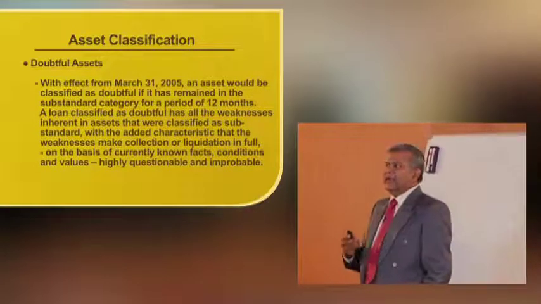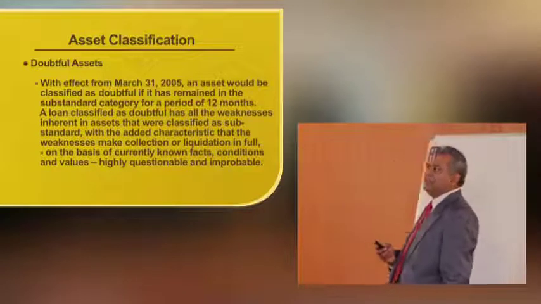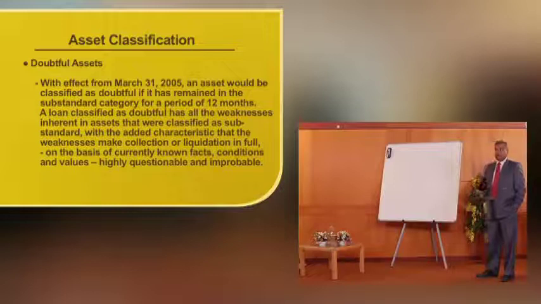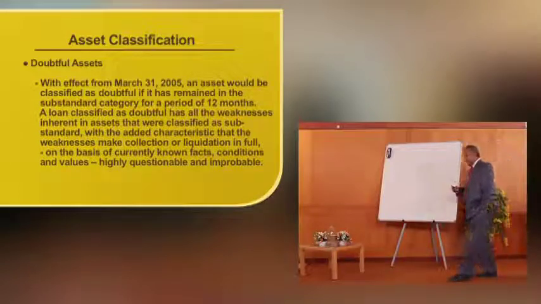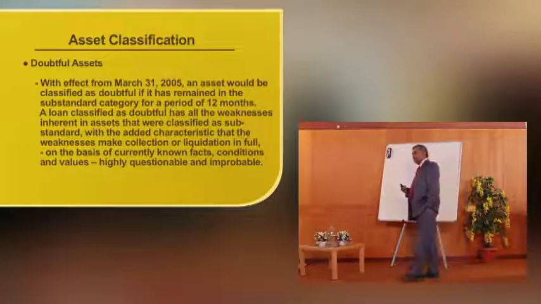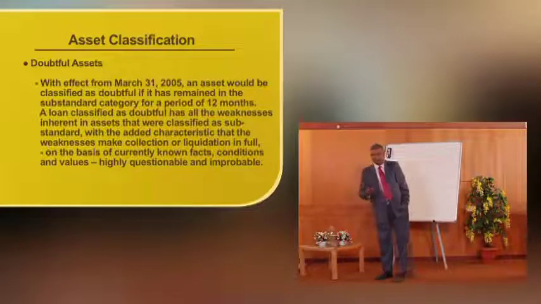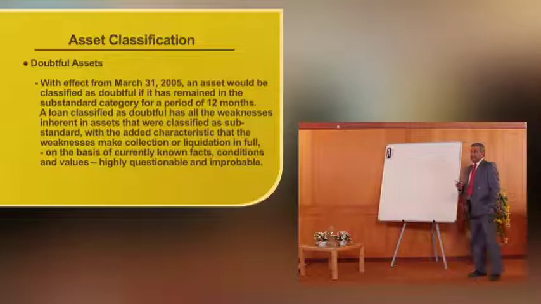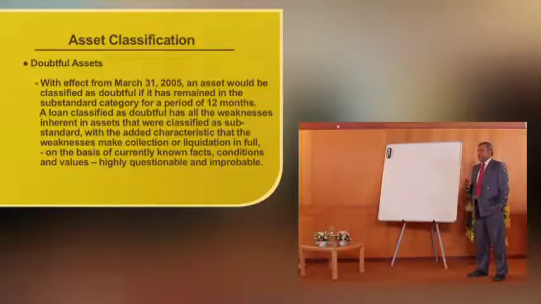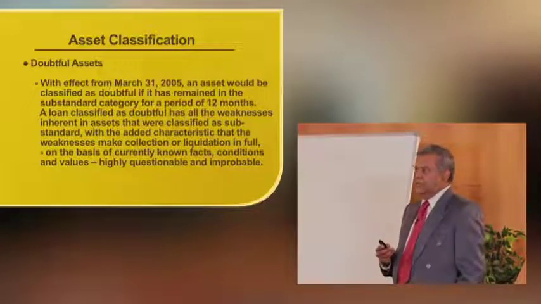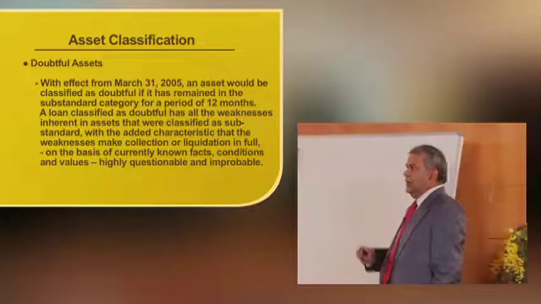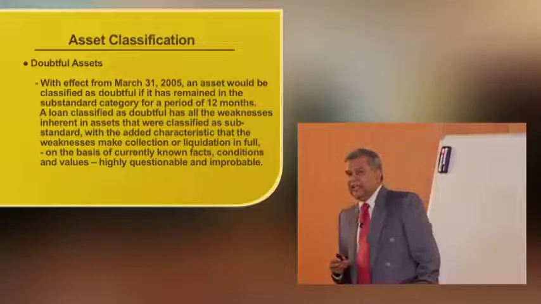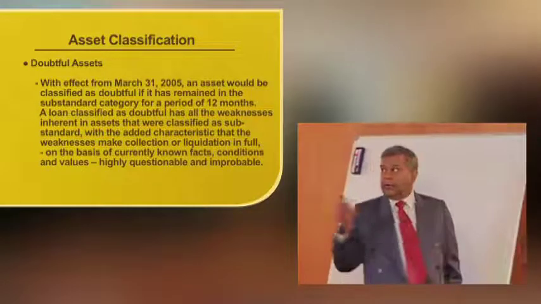A loan classified as doubtful has all the weaknesses inherent in assets that were classified as substandard. What are the inefficiencies or inherent defects in the substandard? Probably that continues in doubtful or gets magnified, with the added characteristic that the weaknesses make collection or liquidation in full, on the basis of currently known facts, conditions and values, highly questionable and improbable.